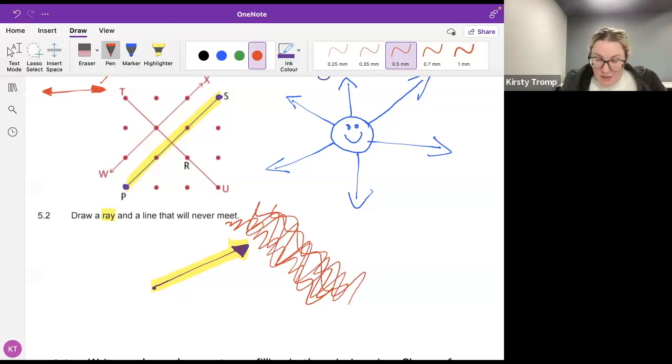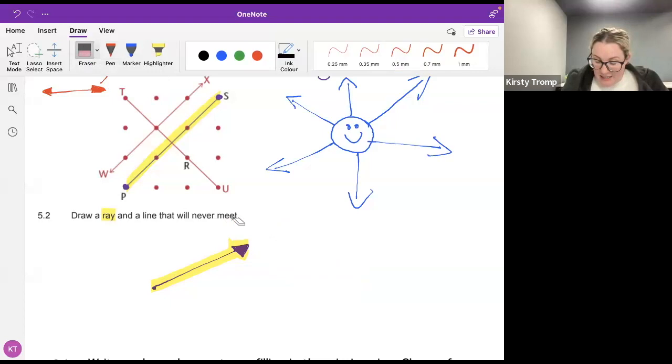Will they meet if I do that? They definitely are going to touch. Fantastic. So you've got some options here.